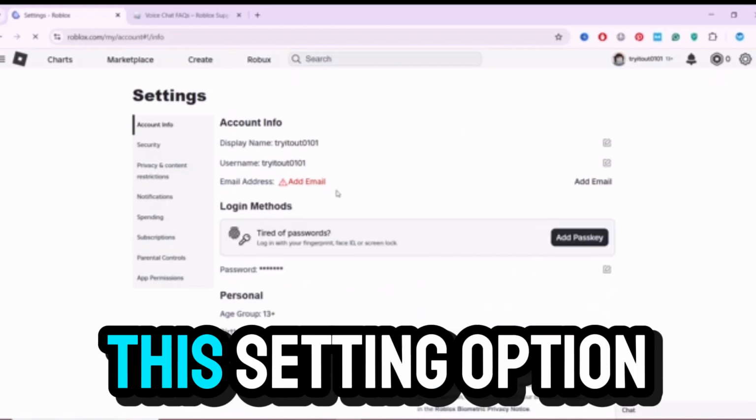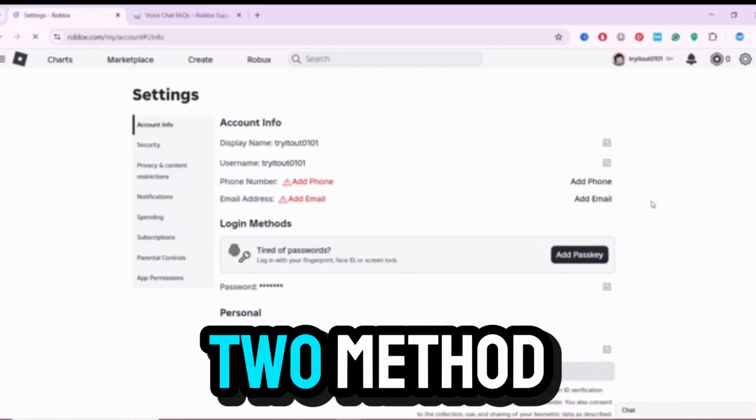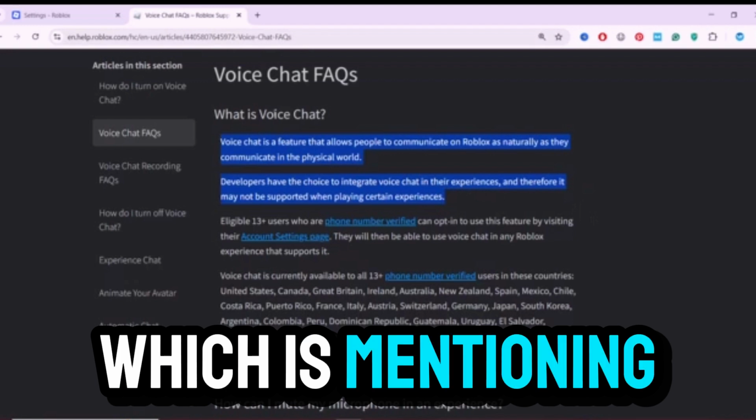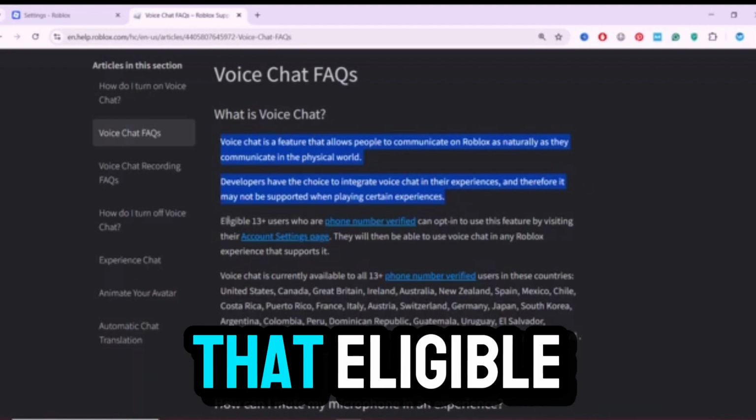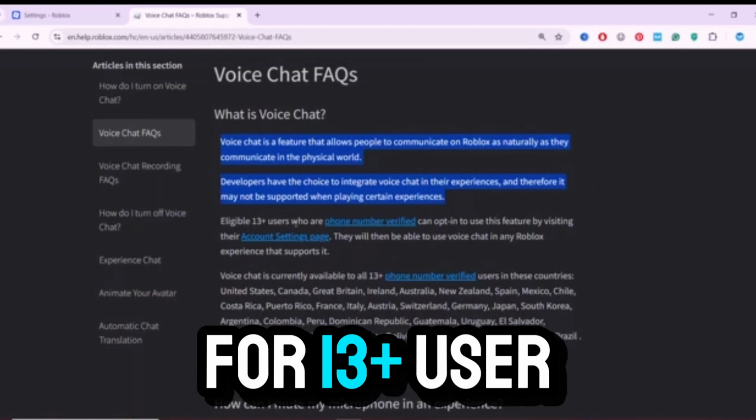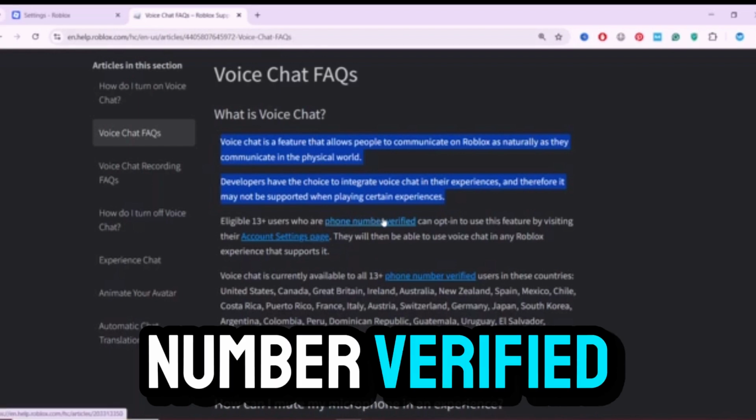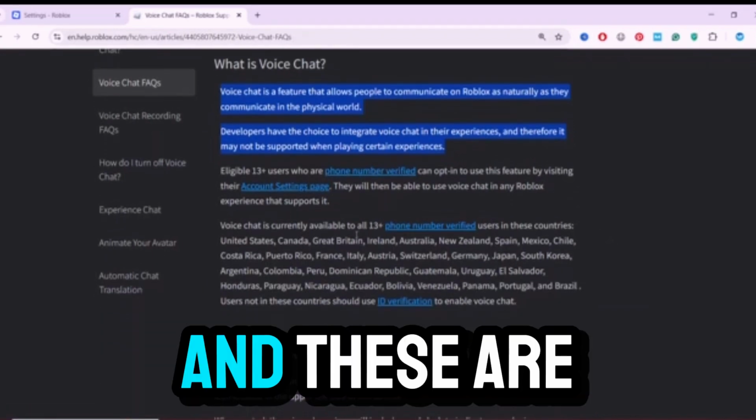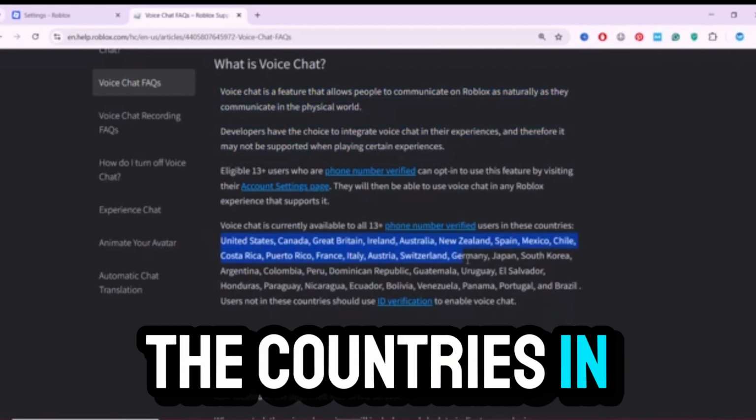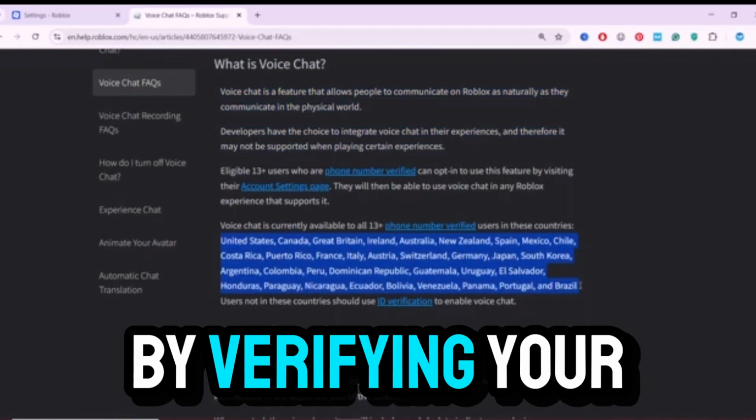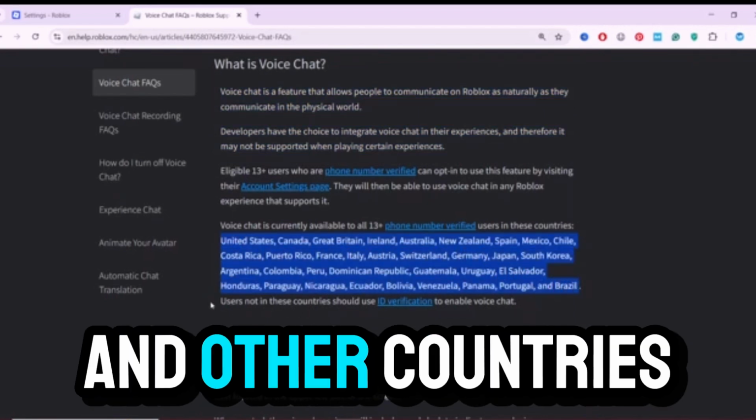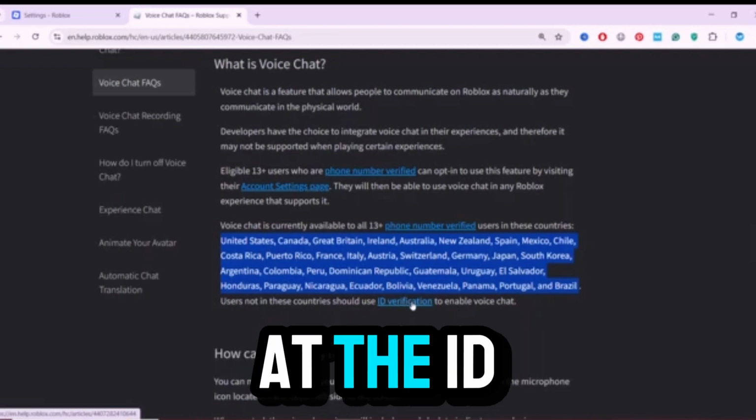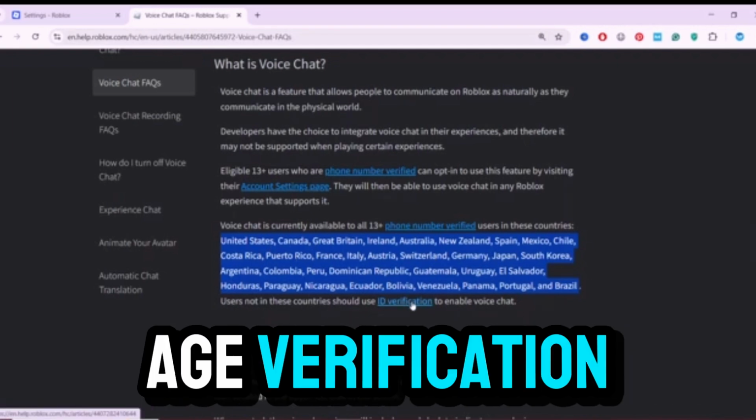Now in this settings option you have two methods. First of all, I show you this article which is mentioning what voice chat is, and it says that it's eligible for 13 plus users who are phone number verified. So you need to verify your phone number. These are the countries in which you are eligible by verifying your phone number, and other countries which are not in that list need to do ID verification for their age verification, and then